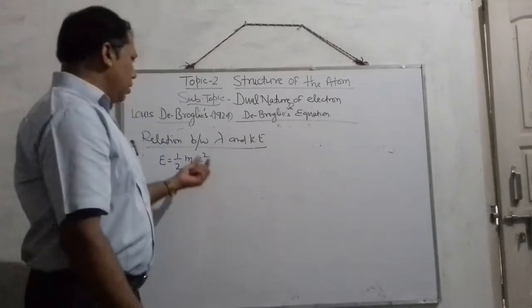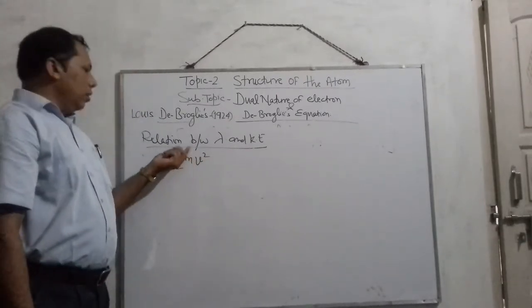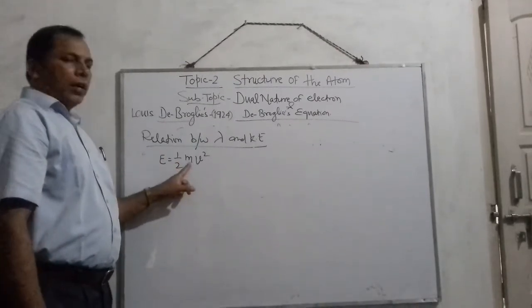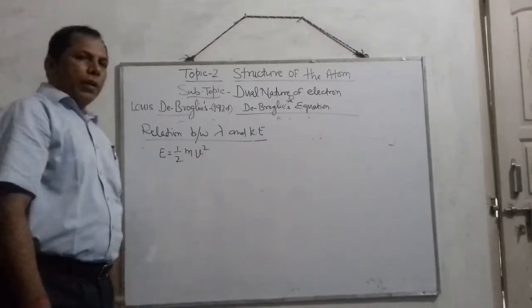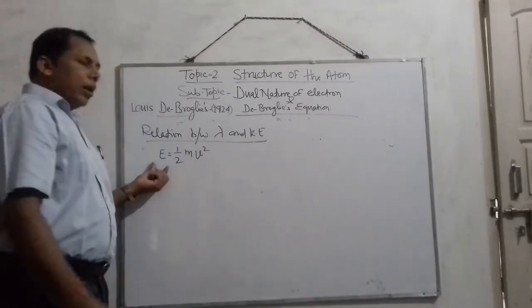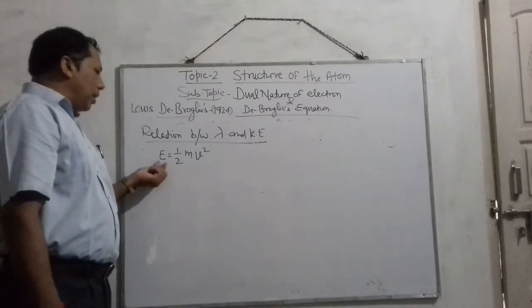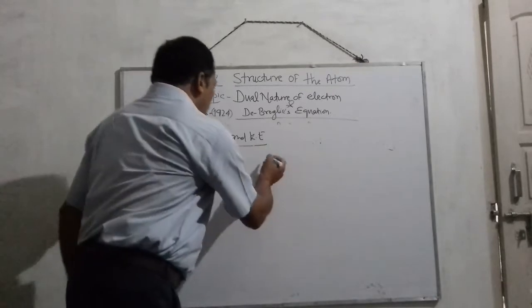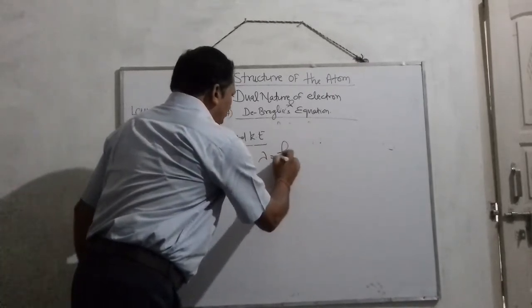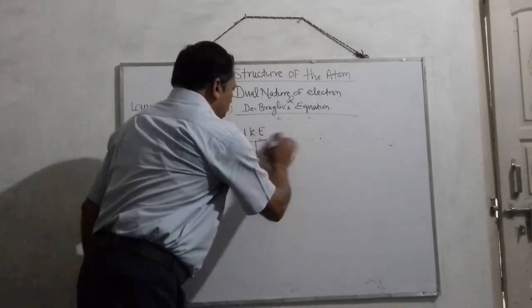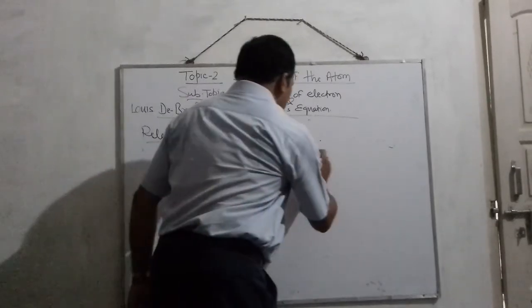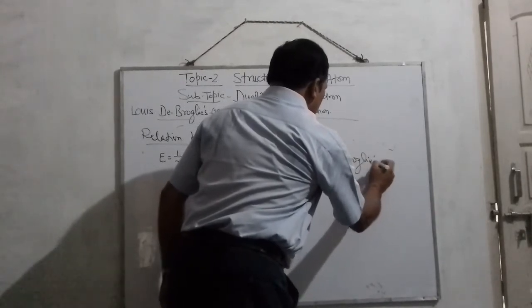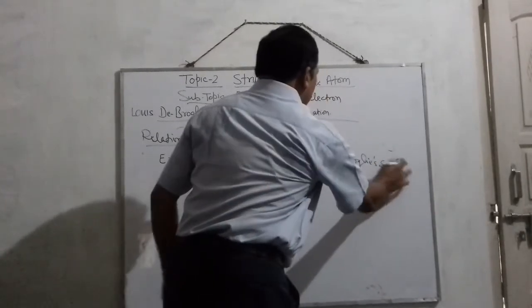As you know, let E represent the kinetic energy, m represent the mass of the particle, and v represent the velocity. Then the kinetic energy of the particle is given as E is equal to half mv square. And according to the de Broglie equation, lambda is h upon m into v. This is your de Broglie equation. So this is the kinetic energy formula and this is the de Broglie equation.